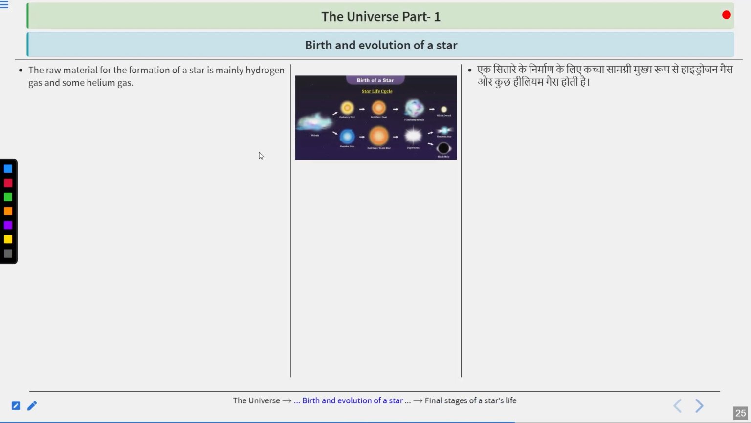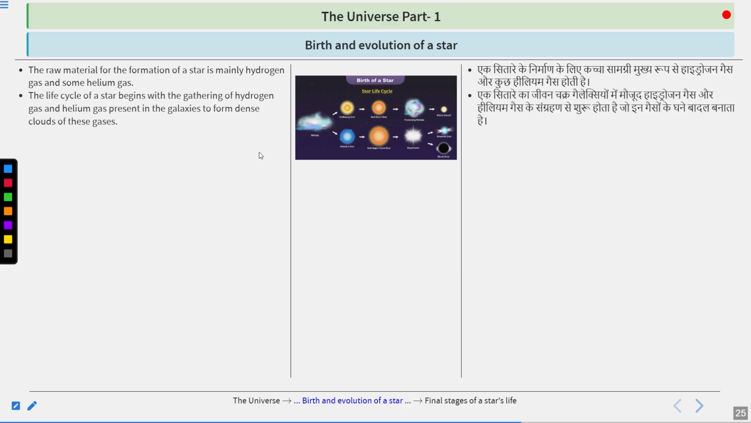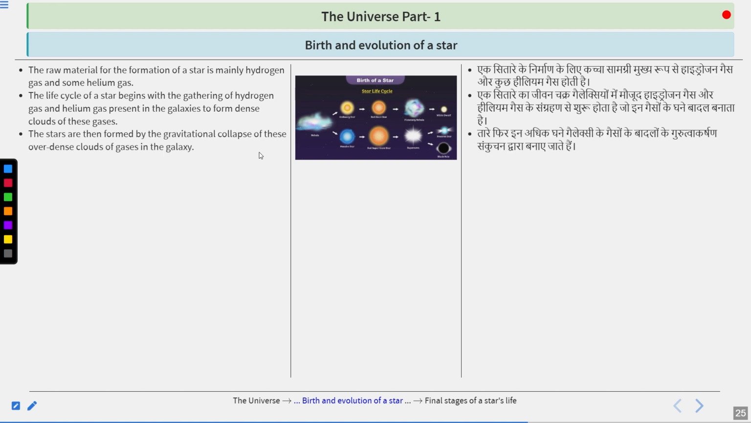So now let's see the process of birth and evolution of a star. The raw material for the formation of a star is mainly hydrogen gas and some helium gas. The life cycle of a star begins with the gathering of hydrogen gas and helium gas present in the galaxy to form dense clouds of these gases. The stars are then formed by the gravitational collapse of these over-dense clouds of gases in the galaxy.